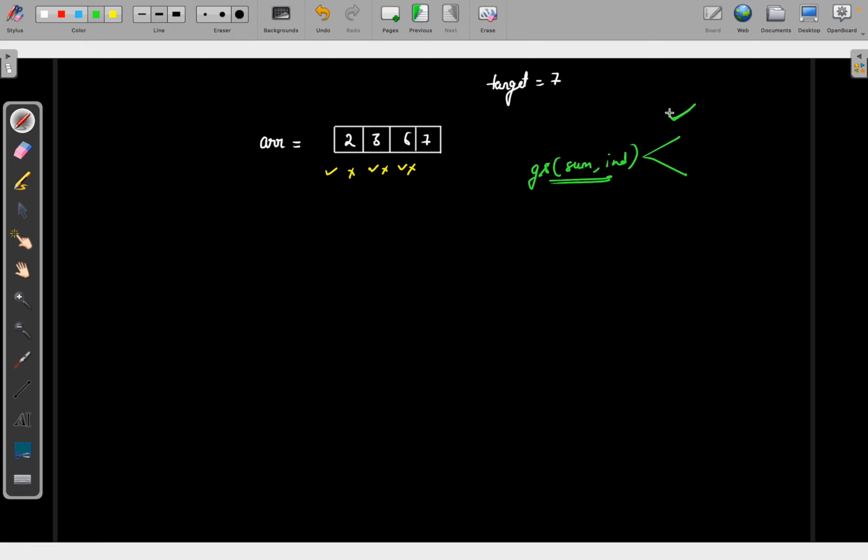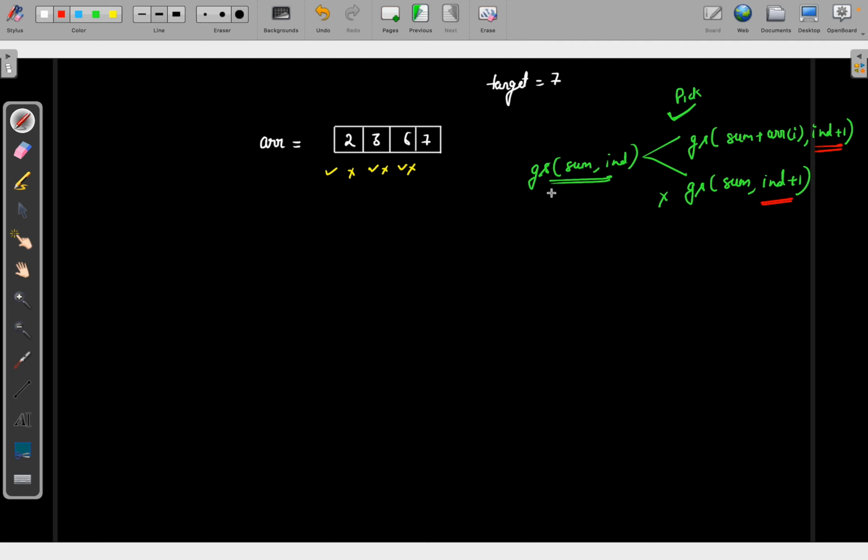If I am picking the element, I add it into the sum, sum plus array[i], and I move the index to index plus 1. Similarly, when I was not picking it, I was not updating my sum, but I was moving to index plus 1. So in both cases I was moving ahead.